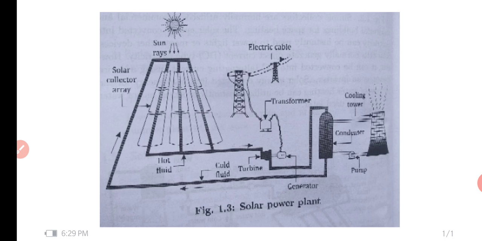Not only that, transportation is involved, and a lot of greenhouse gases are emitted when the fuels are burnt. As I said, India gets sun for almost 300 days, so India is very fortunate for that matter. Nowadays the government of India is also encouraging it, and you will find a lot of solar power plants. It can be used to heat water, power homes and buildings, and it is a safer source.